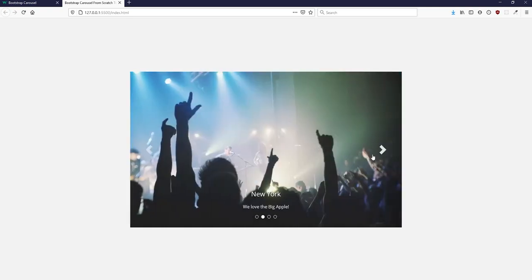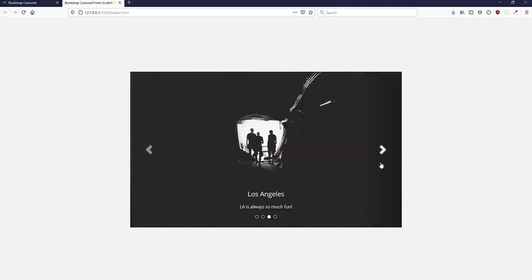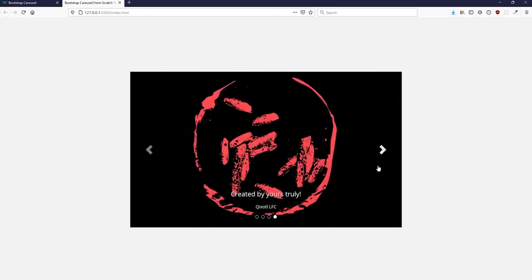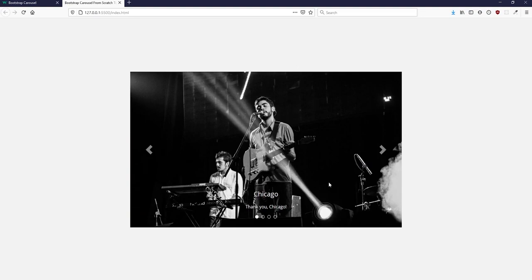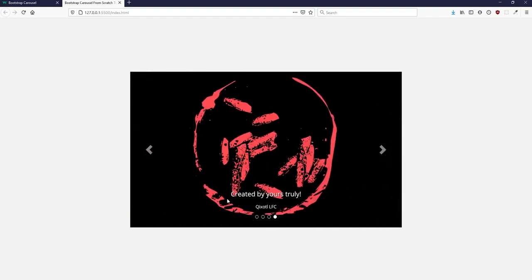But if you keep on clicking in the same direction, and when you've gotten to the point of all the images in that direction have been shown, such as in this case, as you can see, this is the last image in the right direction. There's no more images to the right of this image. You can click in that direction one more time, and as you can see, you'll be taken back to the very first image on the opposite side of the direction that you just specified to go in. This is all animated seamlessly, and we can go back in the previous direction and it works just the same.